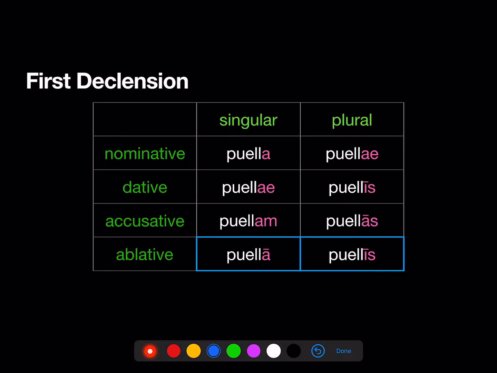So we'll start with the first declension. You already knew the endings for the nominative, dative, and accusative, singular and plural. So puella, puellae, puellam. Now we're adding in the ablative singular, puella, and in the plural, puellae, puellis, puellas, and we're adding in the ablative plural, puellis. So, look at the ablative singular, puella. Ablative plural, puellis, looks just like the dative plural. And you're going to see that that's true in the second and third declensions as well.